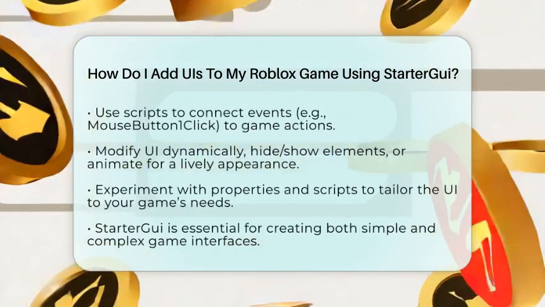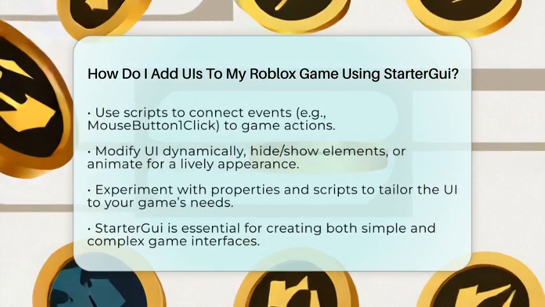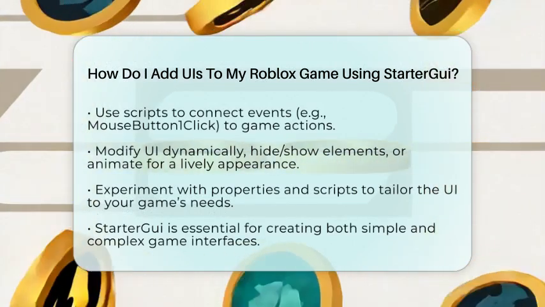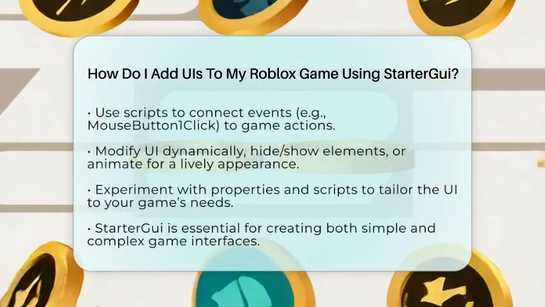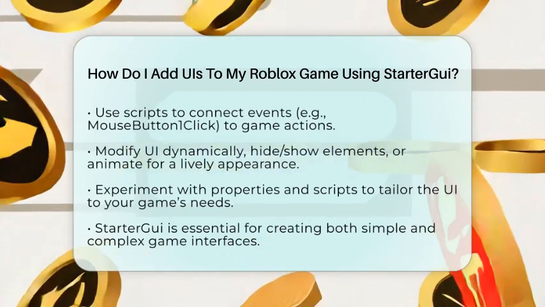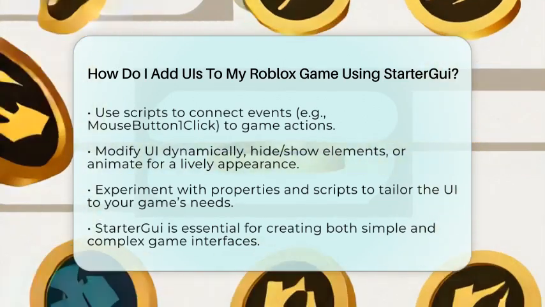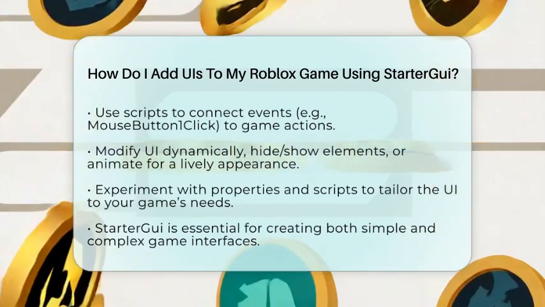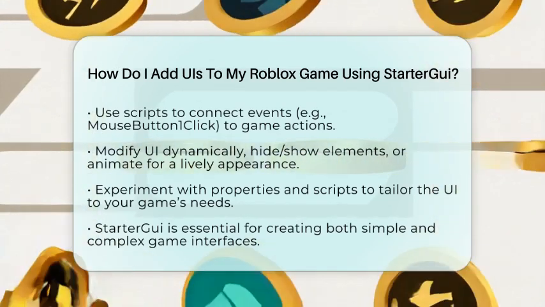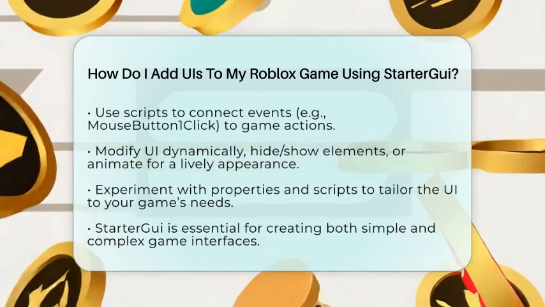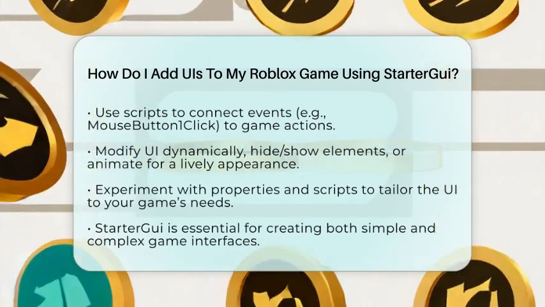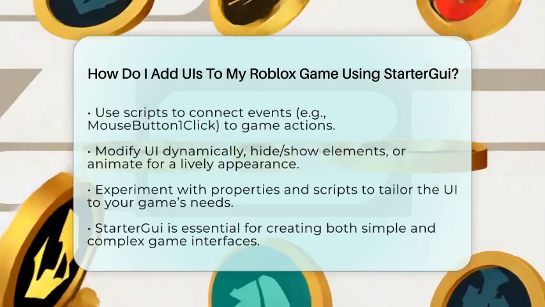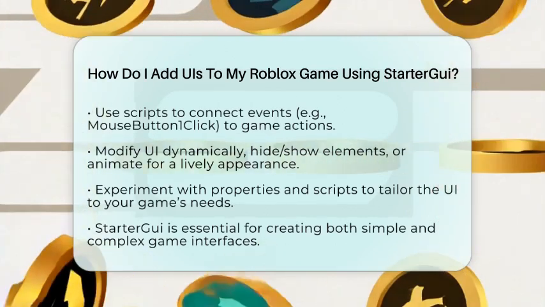You can also change the text dynamically, hide or show elements based on game events, or animate your UI for a more lively look. Keep experimenting with different properties and scripts to see what works best for your game. By following these steps, you can create all kinds of UIs that make your game more fun and easier to play. Whether you want simple labels or complex menus, StarterGui is your go-to tool for building game interfaces in Roblox.